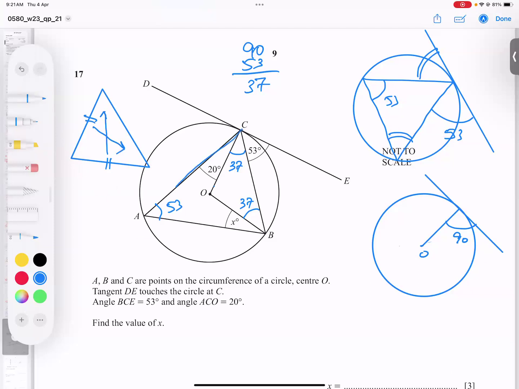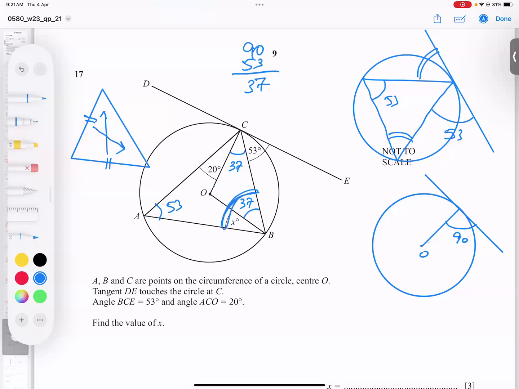So now, student, can you focus on this triangle? Yes, I can focus. This angle plus this angle plus this angle is 180. Repeat, the sum of all angles is 180. So 37 plus x, 37 plus x, 37 plus 20, and plus 53. So I'm writing all together.